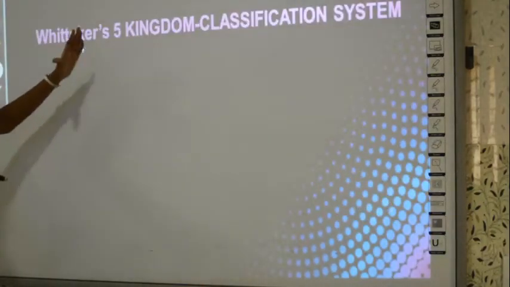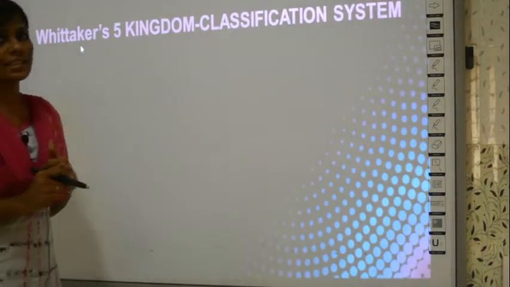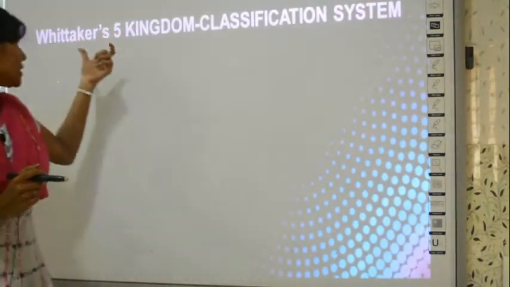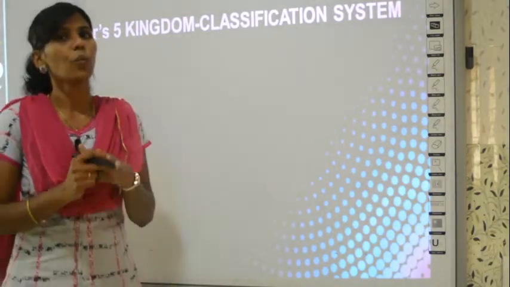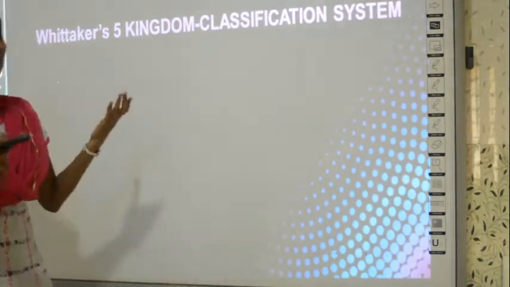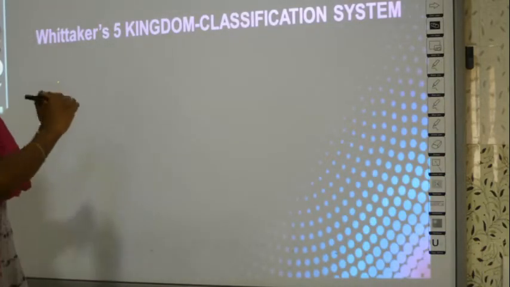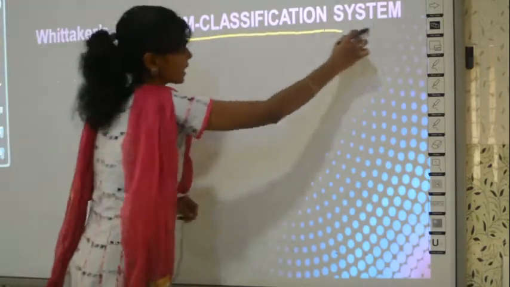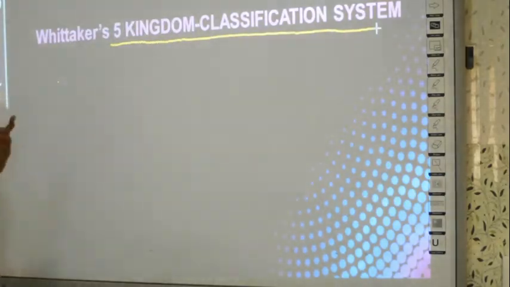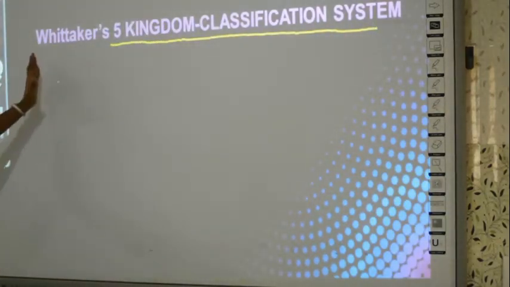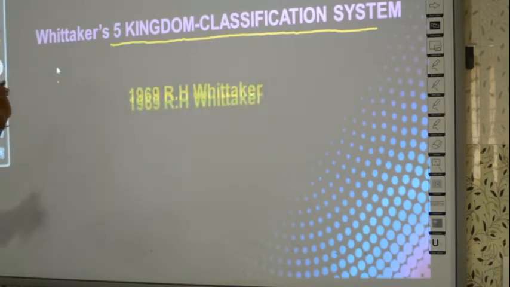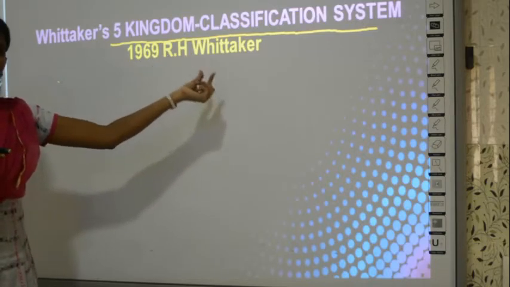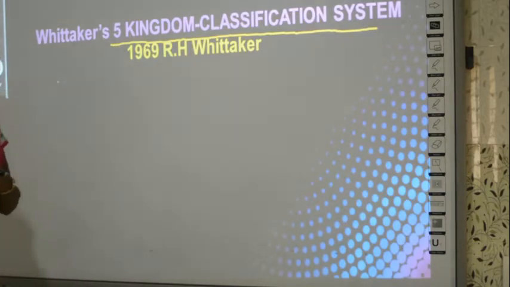So what's the next topic? After this Linnaeus classification system, one more eminent scientist called Whittaker put forward another classification system, and that was called the Five Kingdom classification system. So what was Whittaker's classification system called? Five Kingdom classification system. So how did he classify? His initials are R.H. Whittaker. In the year 1969 he classified.